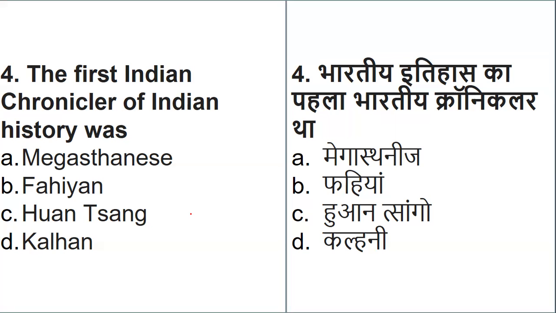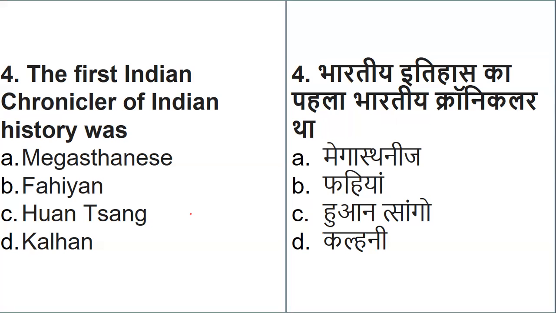So let's understand. If you do not know the meaning of chronicle or chronicler, it is something which is a person, I mean to say, historical. Chronicle is nothing but a fact which is written, or an account of important historical events in the order of their occurrence.